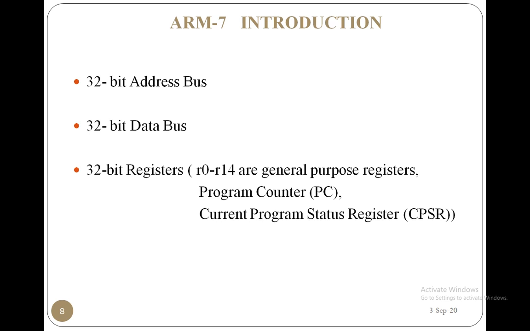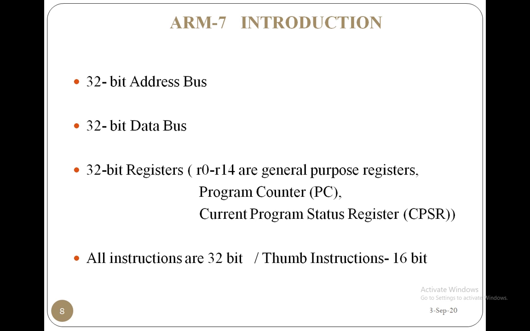And we have 37 registers, and each register is of 32-bit size. R0 to R14 are general purpose registers, whereas R15 is the program counter, which stores the address of the next instruction to be executed, and R16 is the CPSR, the current program status register. In this CPSR register, there are the overflow flag, carry flag and zero flag. So all these status flags are seen in the current program status register. And next, all instructions are 32-bit for ARM7. If it is Thumb instructions, they are 16-bit.